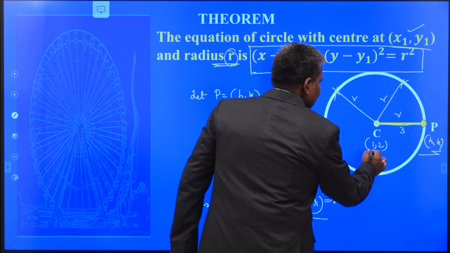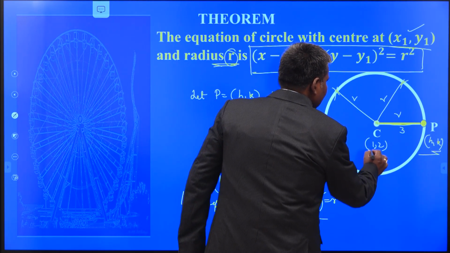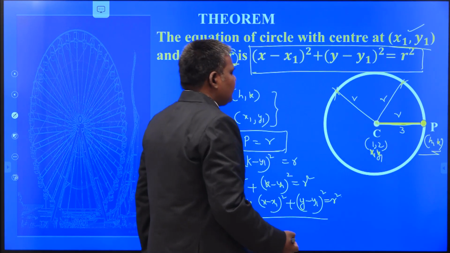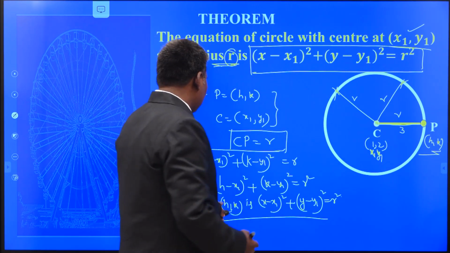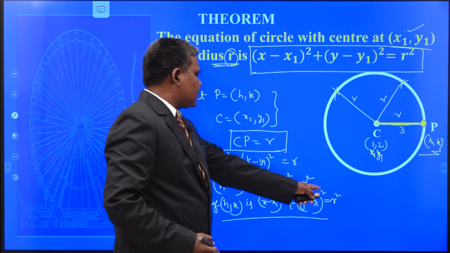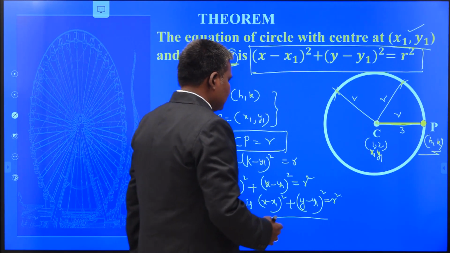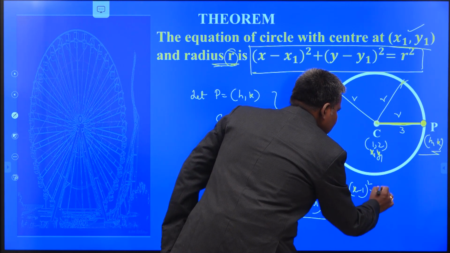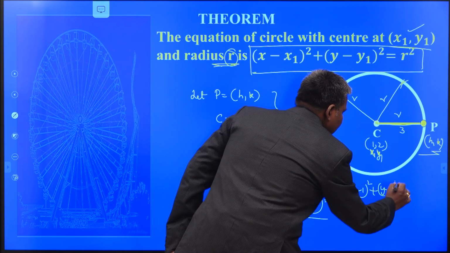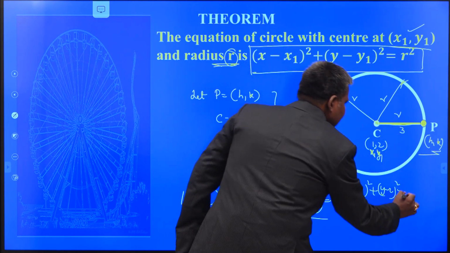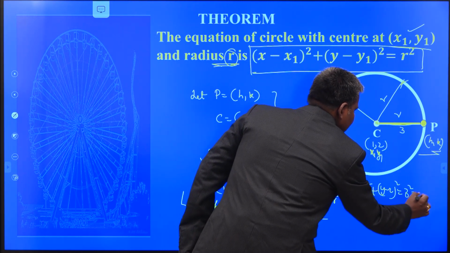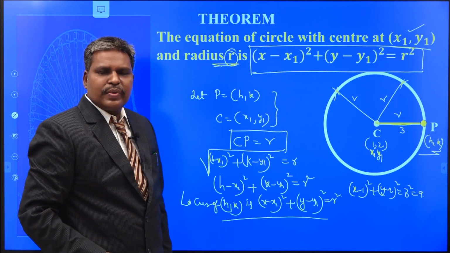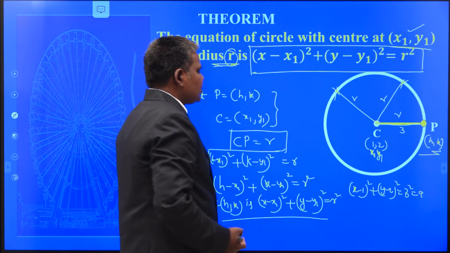This is your center h comma k or x1 comma y1. This is the center x1 comma y1, radius 3. What is my formula? (x minus x1) whole square plus (y minus y1) whole square is equal to r square. That is (x minus 1) whole square plus (y minus 2) whole square is equal to, what is our radius? 3 square. This is your answer. 3 square means 9. So (x minus 1) whole square plus (y minus 2) whole square is equal to 9 is the equation of circle.